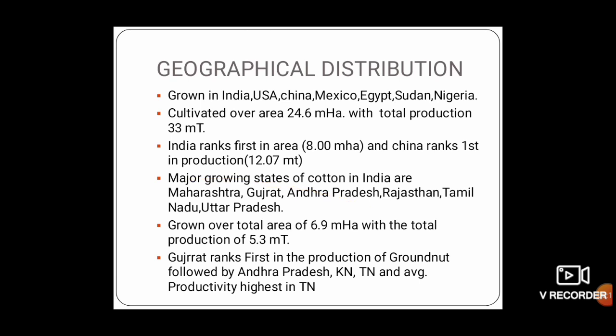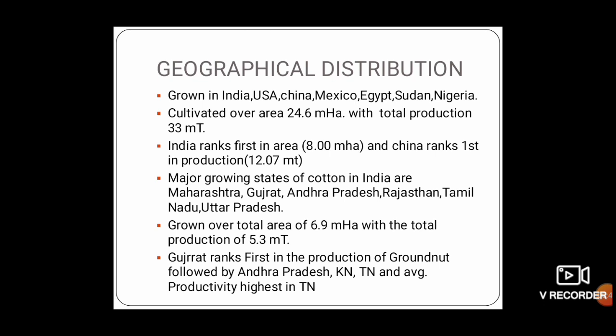It is grown in India, USA, China, Mexico, Egypt, Sudan and Nigeria over an area of 24.6 million hectare with the production of 33 million ton. India ranked first in case of area and China ranked first in case of production. It is grown in major states in India, that is Maharashtra, Gujarat, Andhra Pradesh, Rajasthan, Tamil Nadu and Uttar Pradesh.